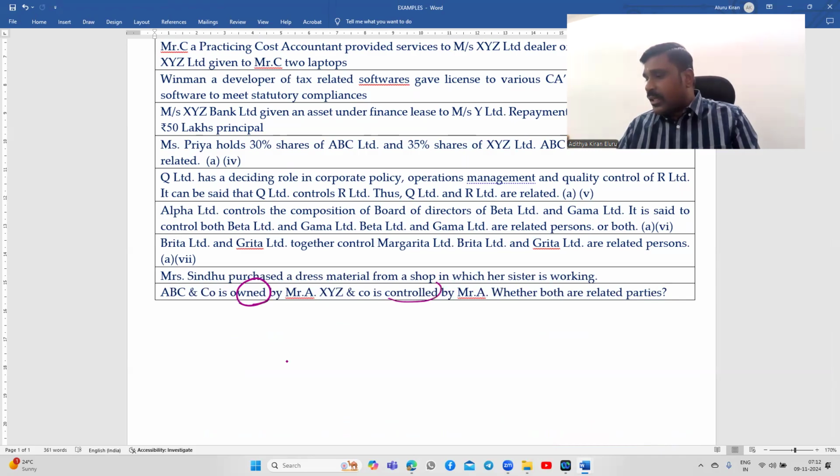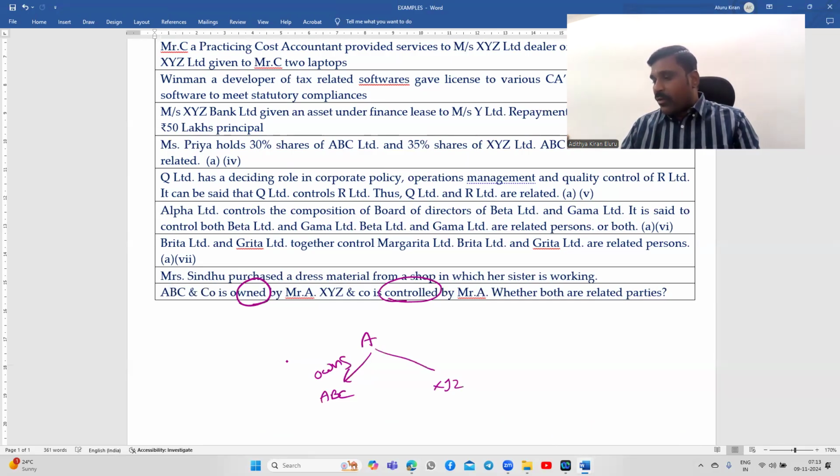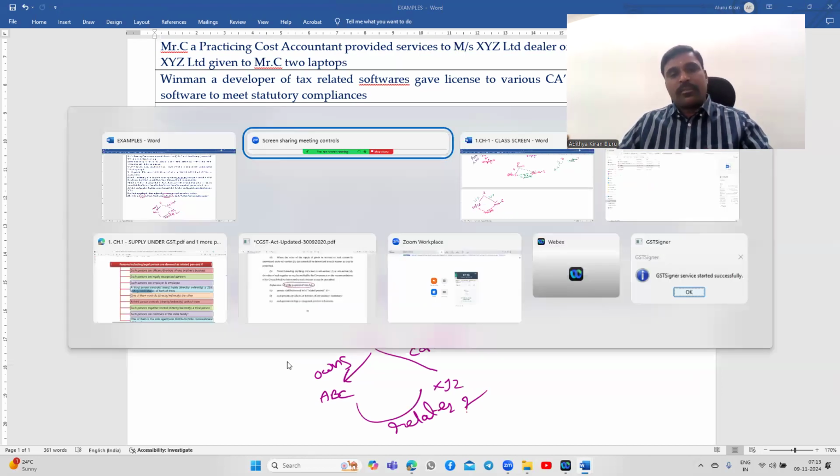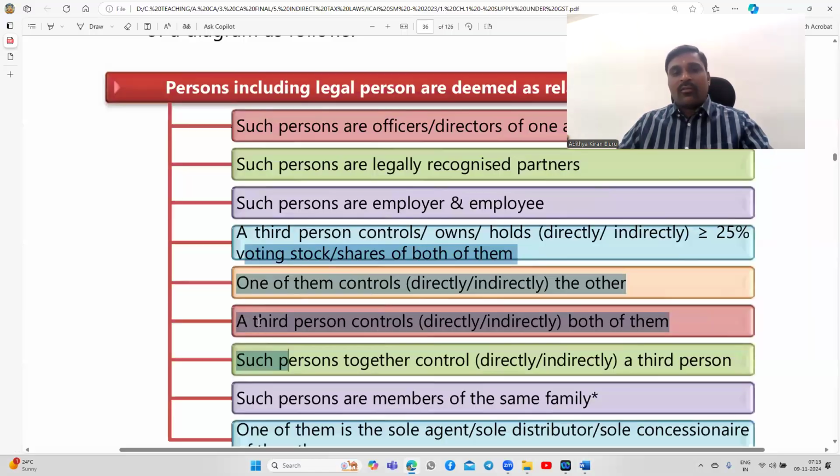Whereas XYZ is controlled by Mr. A. A owns ABC, A controls XYZ. Both are deemed to be related. Not only ownership, it can be one ownership and one control.